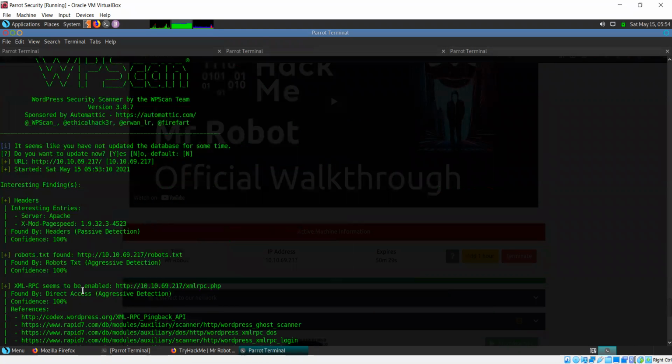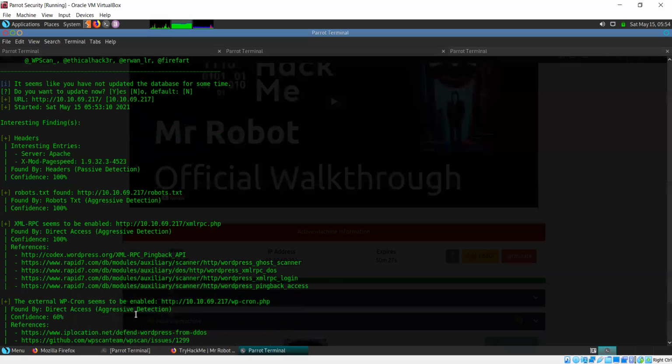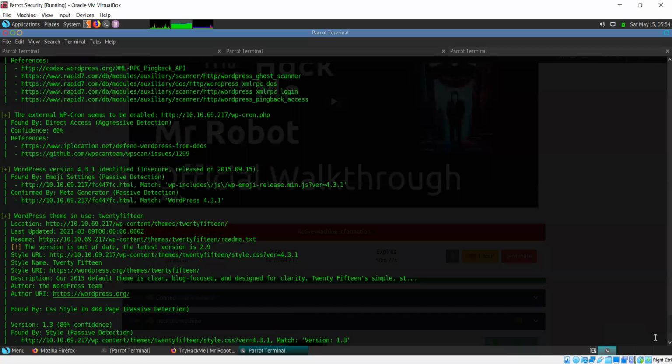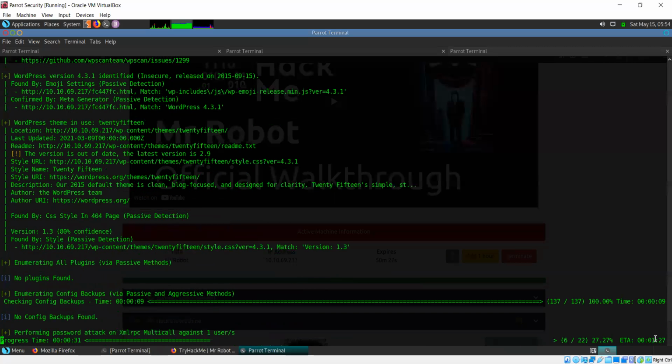So first it has done the scan as usual. Now it's doing the password attack. And look at the estimated time. It's just 1 minute 27 seconds. And definitely it will be able to crack this password soon.